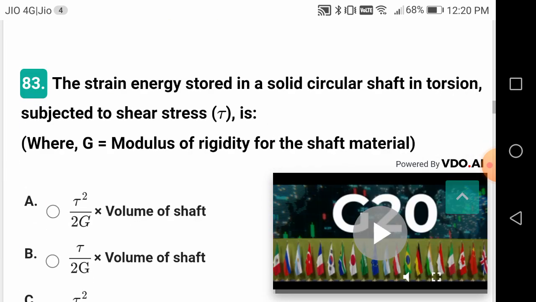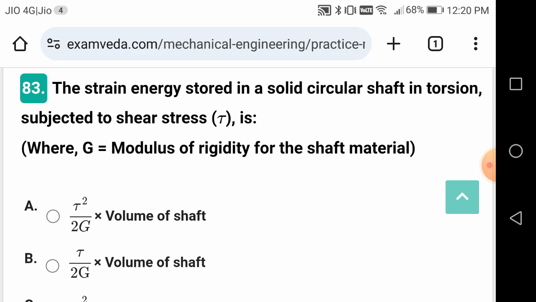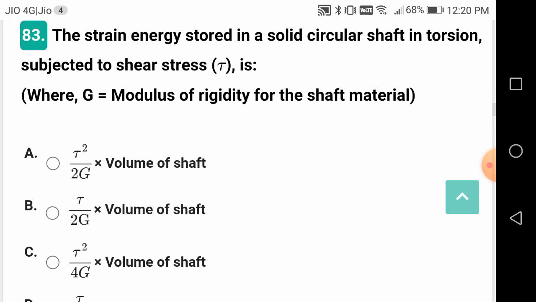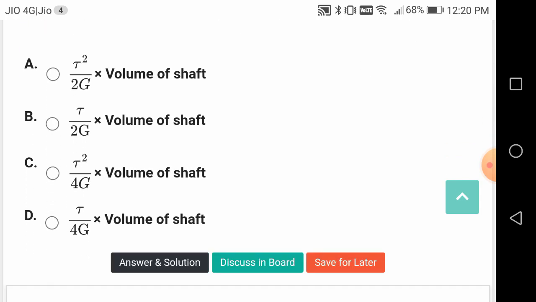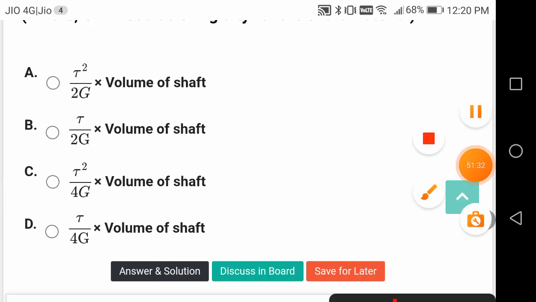There are two types of shear stresses: tangential and torsional. Torsional is due to rotation, tangential is due to the applied force being tangential to the direction. The strain energy stored in a circular shaft in torque subjected to shear stress tau: just now I was referring to, friends, tau square by 4G.